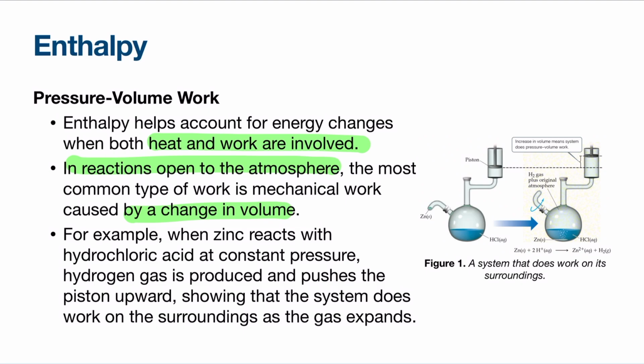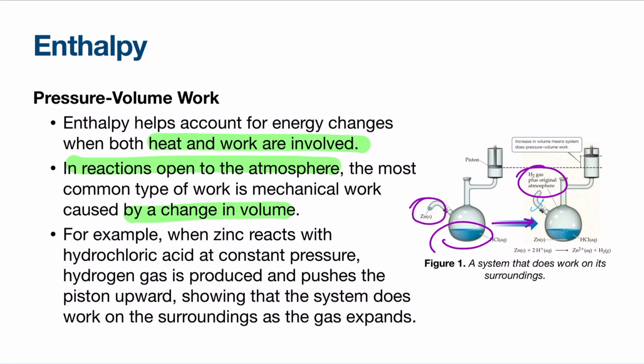So for example, when zinc reacts with hydrochloric acid, as we can see in this figure, you have the zinc here, and then you have the acid inside the flask. After the reaction, hydrogen gas will be produced.